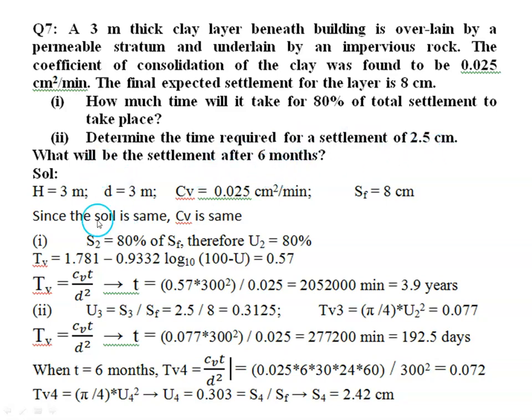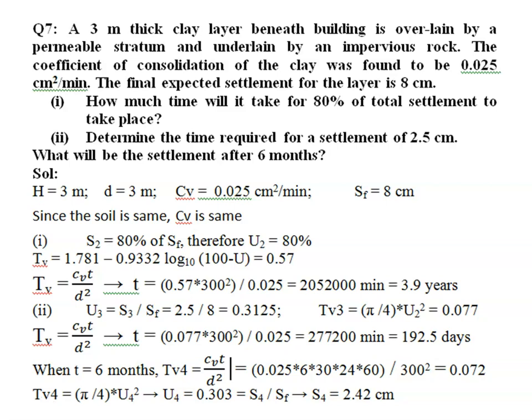So here the clay layer thickness is given as 3 meter, and because it is overlain by a permeable stratum and underlain by an impervious rock, it is of single drainage. So D equal to H. Then coefficient of consolidation is given as 0.025 centimeter square per minute. So here the units are in centimeter square per minute. Then final settlement is given as 8 centimeter.